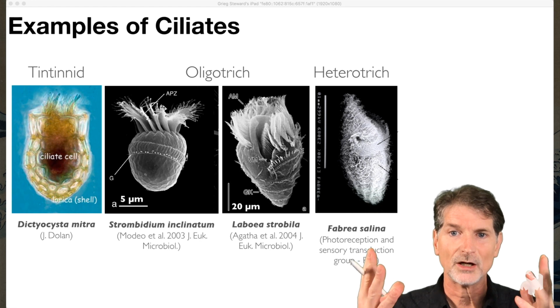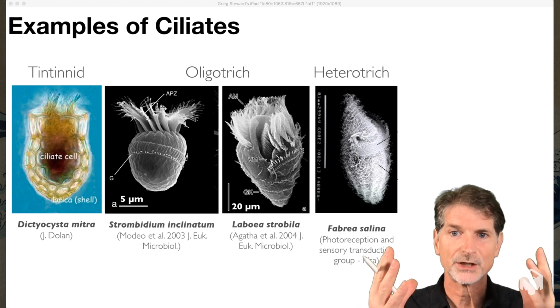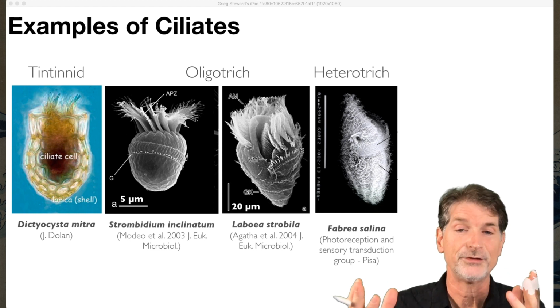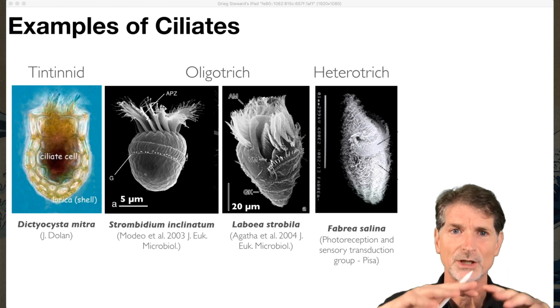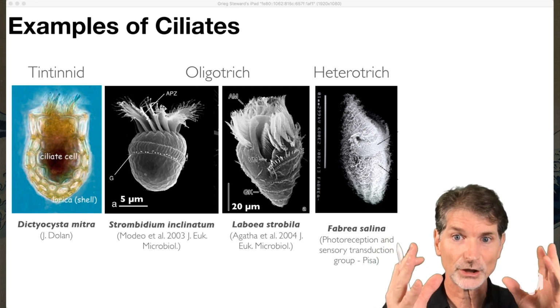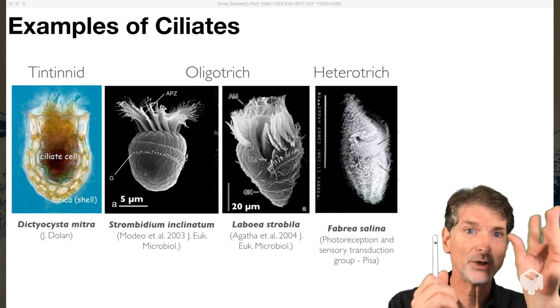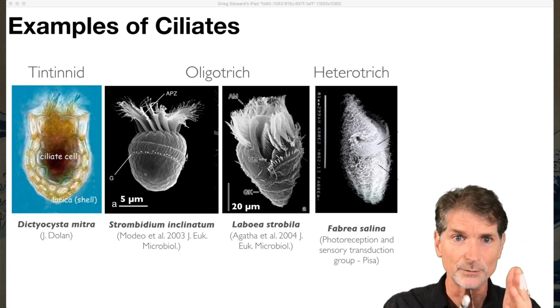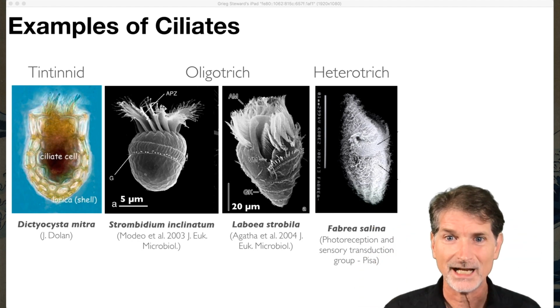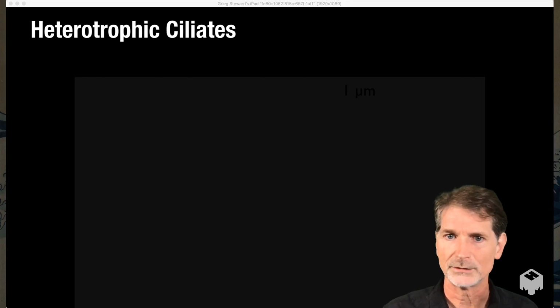Cilia and flagella are functionally the same type of structure. The difference is that things that have flagella just have one or two or a few. Cilia are the same type of structure, but these organisms have a whole bunch of them that work in concert to create feeding currents and propel themselves. And they can be only at one end, sort of apical cilia, like we see here in the left-hand examples. On the far right, you see one that's kind of hairy, with cilia all over. Let's just take a look at some of those.